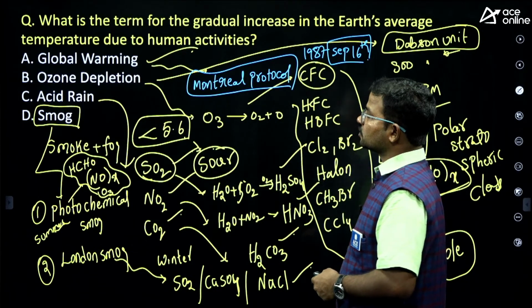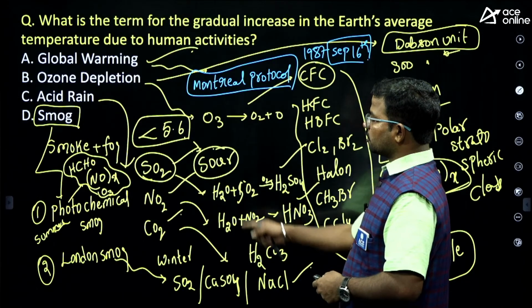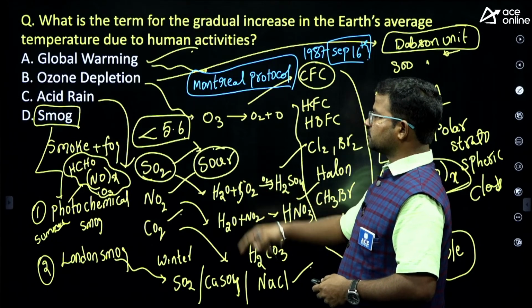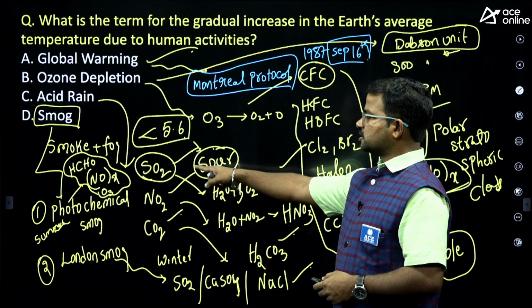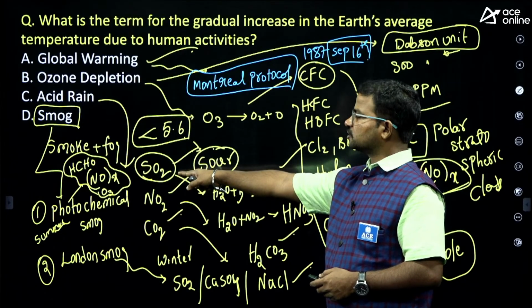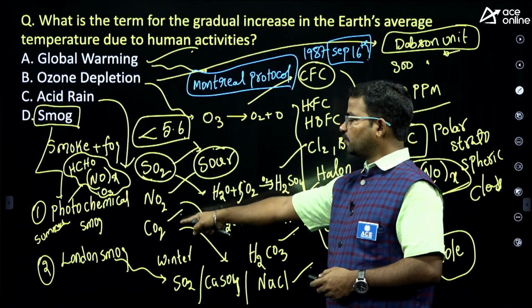Next, acid rains are also like that. Which chemicals are responsible, and what is the pH value of acid rain? Which chemical is majorly responsible for acid rain? This is the priority order: SO2, NO2, next CO2.